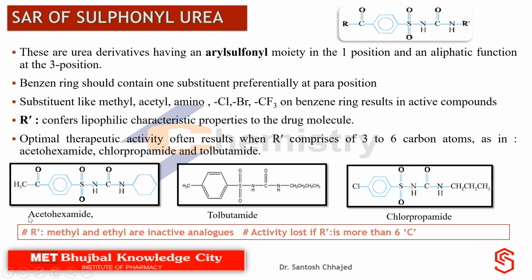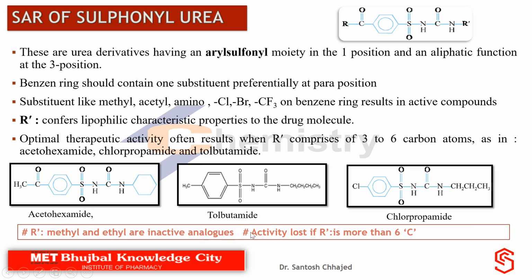So in order to memorize the name of a compound, you have to understand that in acetohexamide this portion speaks about the nature of the substituent on the aromatic ring, and this portion speaks about the nature of R dash. So this name gives an idea about the nature of R and R dash.